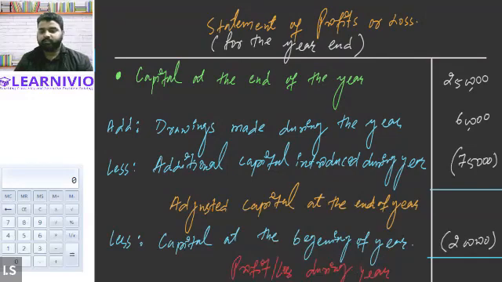Okay, so let's calculate it. 2,50,000 plus 60,000 minus 75,000. Correct. Sir, it will be 2,35,000. So 2,35,000 will be our adjusted capital, and we will reduce 2 lakh from it. Then we will get plus 35,000. That means we are having a profit of 35,000. This is how a statement of profit and loss is prepared for the entity which is maintaining the record as per single entry accounting system.